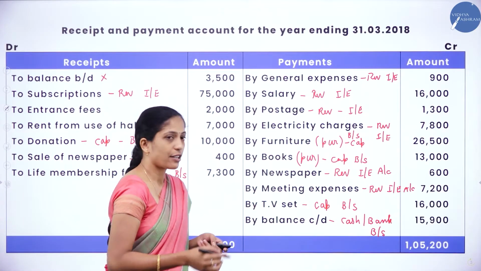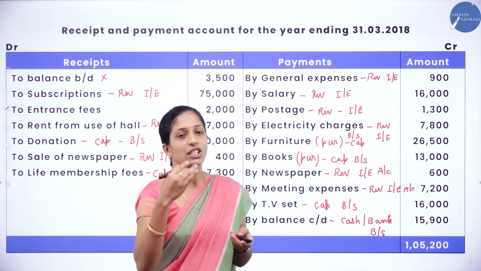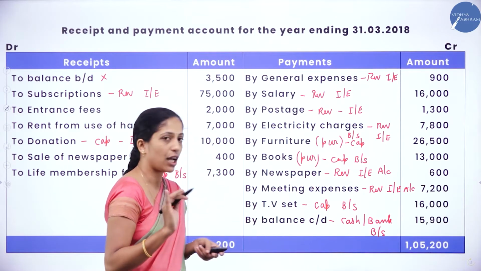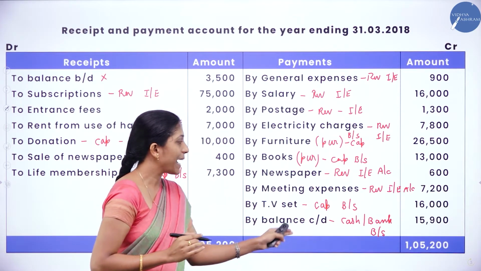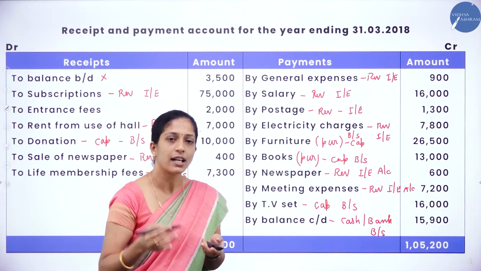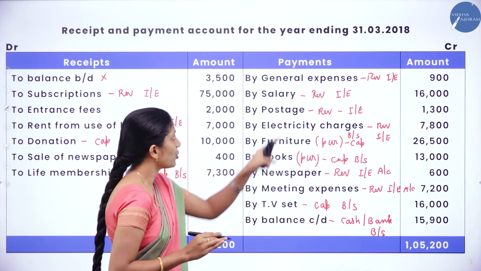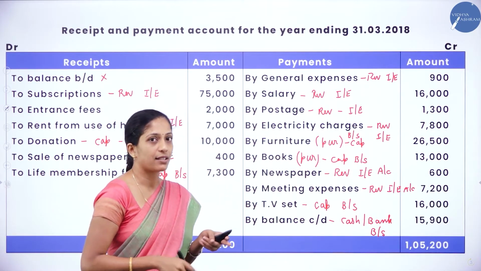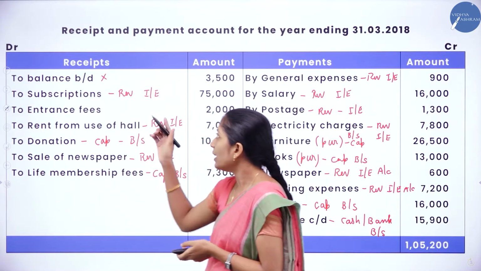Next, TV set. It is a capital item, which comes under the balance sheet, so here we are not going to record it. Next, balance carried down. As I told, it has to be treated as cash in hand or cash at bank, and it has to be recorded in the balance sheet. Now we are done with all the payments. Clear? Now we shall go through the receipts.